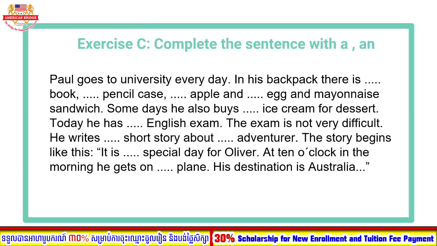Okay, so exercise C. In this one you need to complete the sentence with a and an. This exercise you need to do in your notebook. Teacher hopes that you can write it down right now, and don't forget to complete the sentences using a and an. After you finish, you need to take a photo and send it to teacher by personal Telegram, so I will check it for you, right?